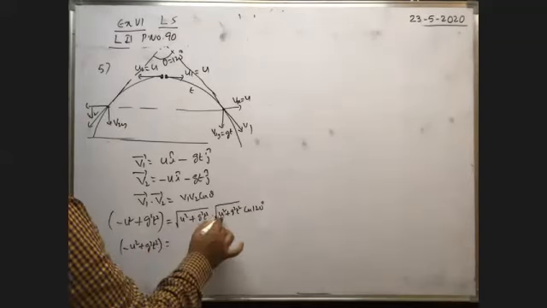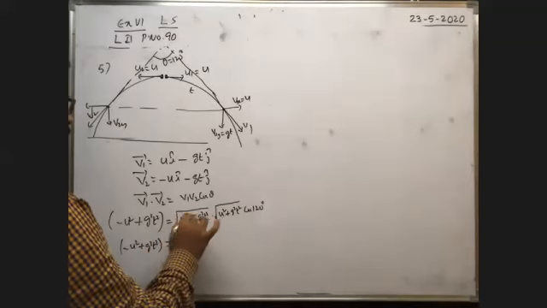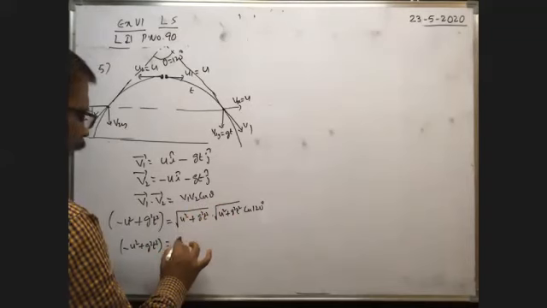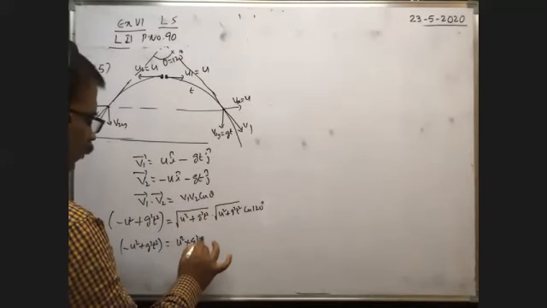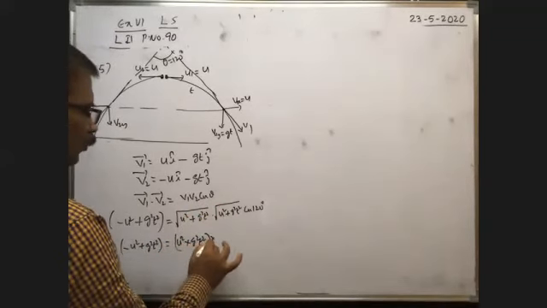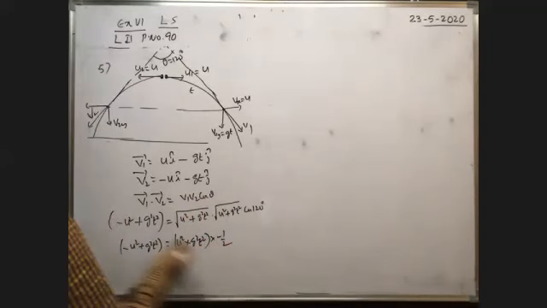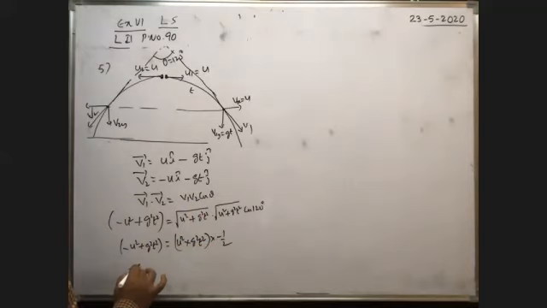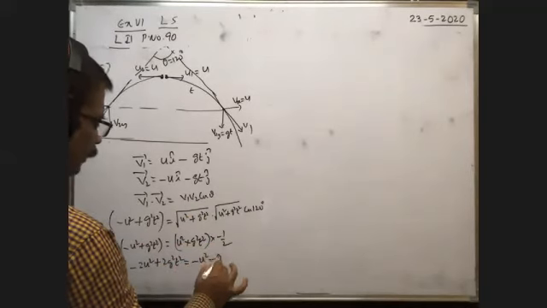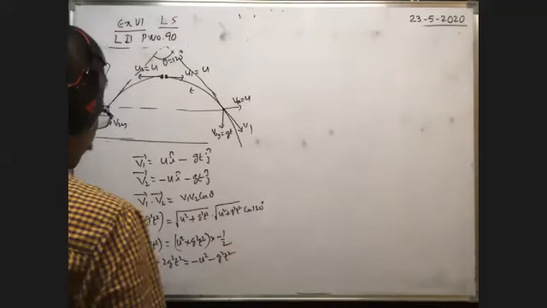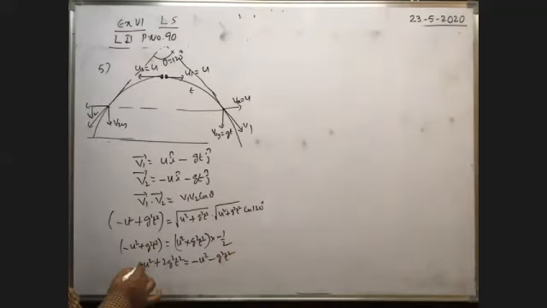Here these two are the same, so the root is cancelled: u square plus g square t square into cos 120, which is minus half. Now cross multiplication: minus 2u square plus 2g square t square is equal to minus u square minus g square t square.